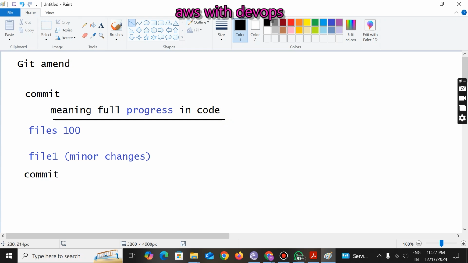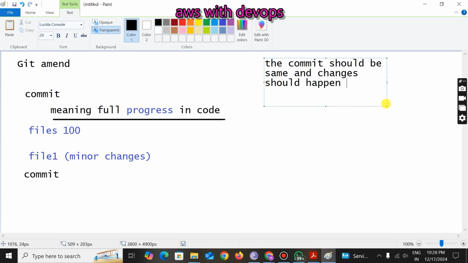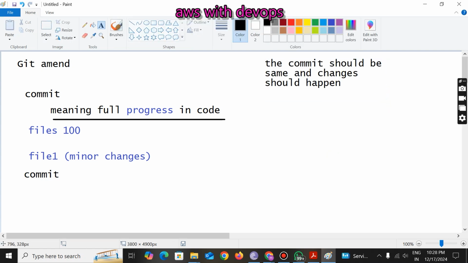So the commit should be the same here, and changes should happen. When the commit stays the same but changes should happen, then you can go with this amend concept, git amend. The commit will not change, but you can do some minor changes in the code, right.